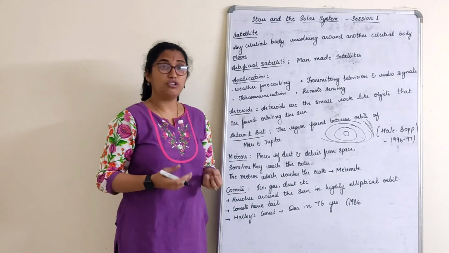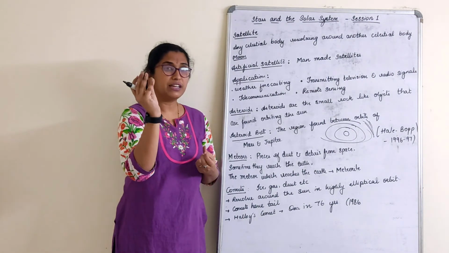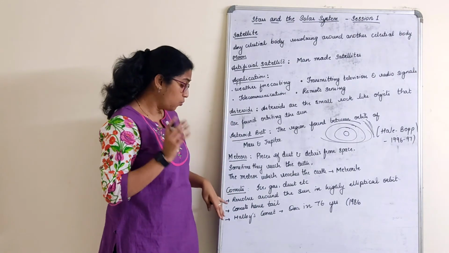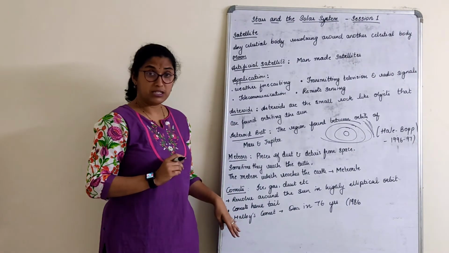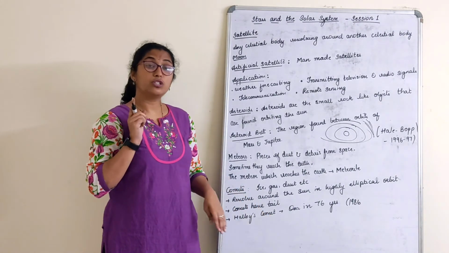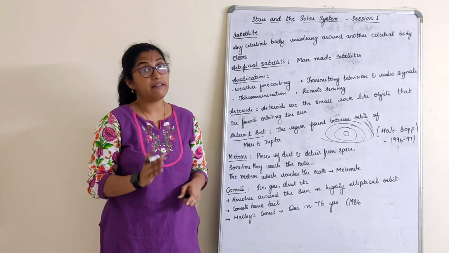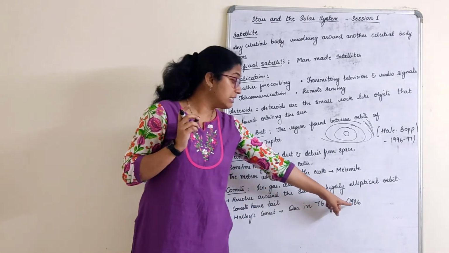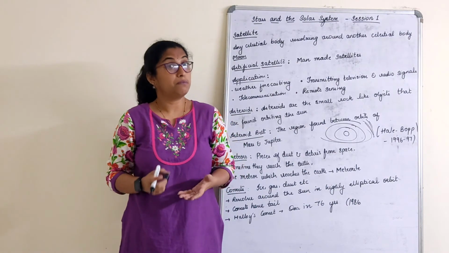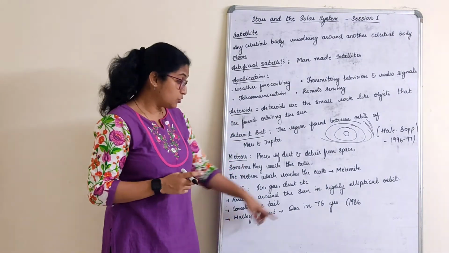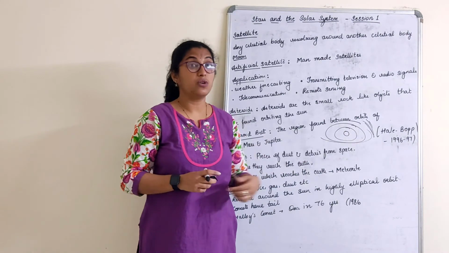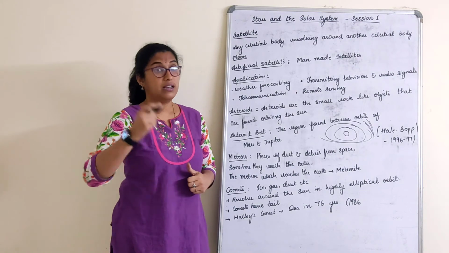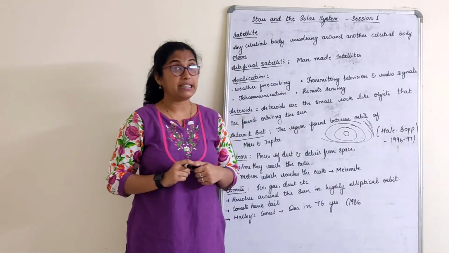As I have told you, we are only understanding a brief, some interesting facts about our space here. One of the famous comets is Halley's Comet, which is observed only once in 76 years. The last time Halley's Comet was viewed was in the year 1986. You were not even born at that point of time, right? So once in 76 years we see Halley's Comet. Just calculate when you will see the next Halley's Comet, 76 years after 1986.